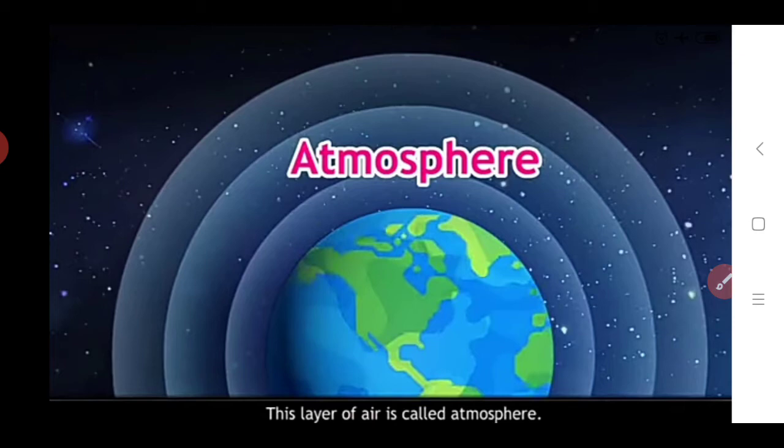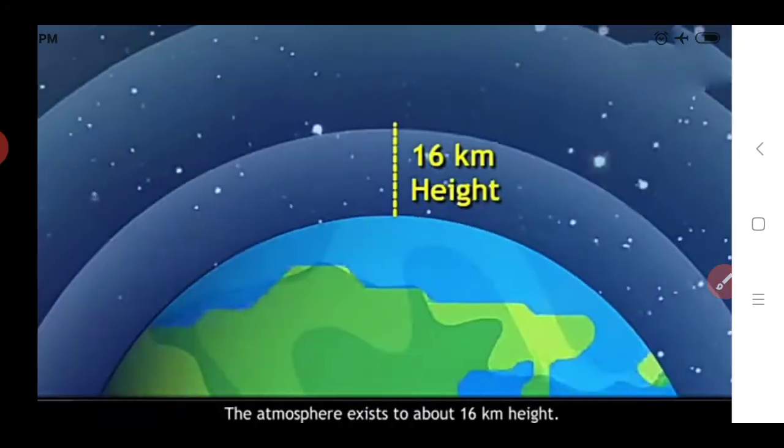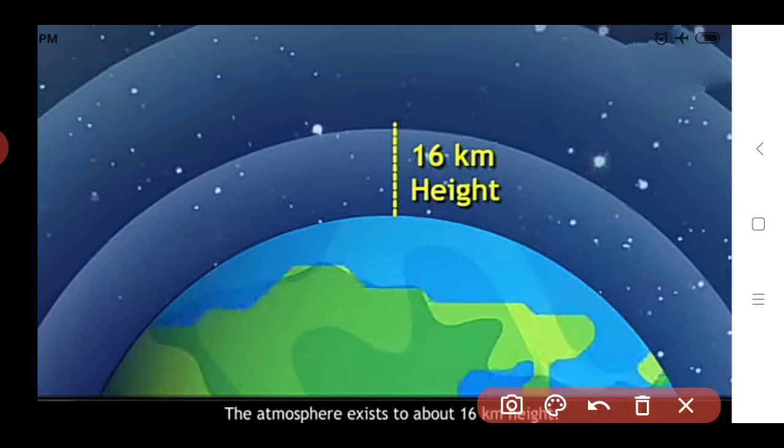So here we see up to which height the atmosphere exists. This height is calculated from the earth's surface. The atmosphere exists about 60 kilometers high, measured from the surface of the earth.